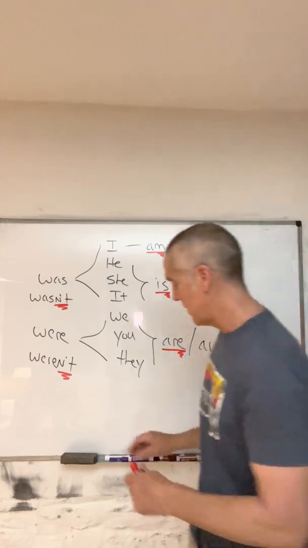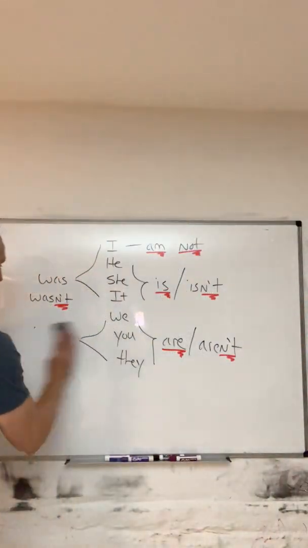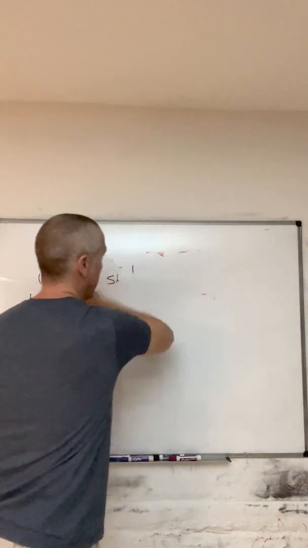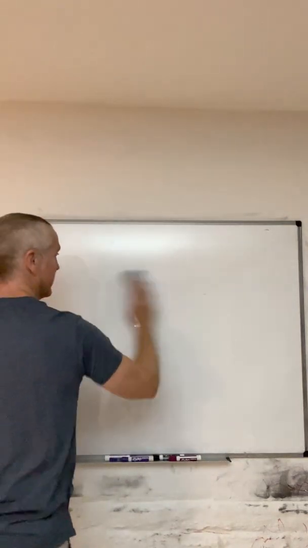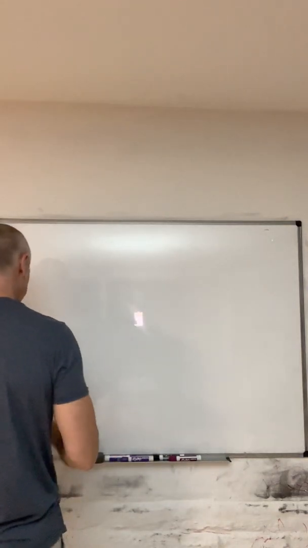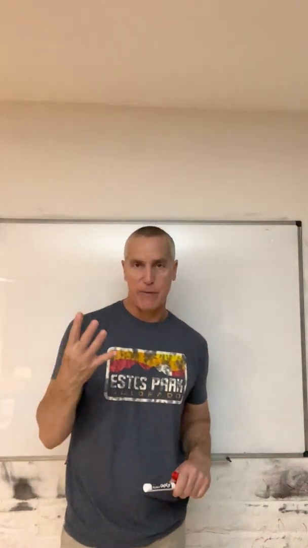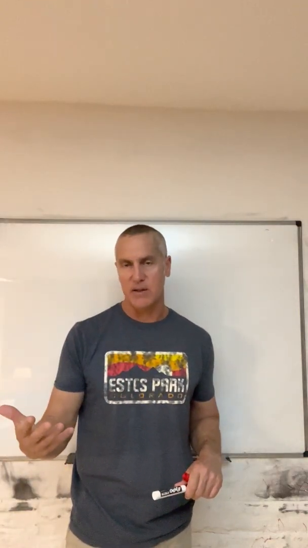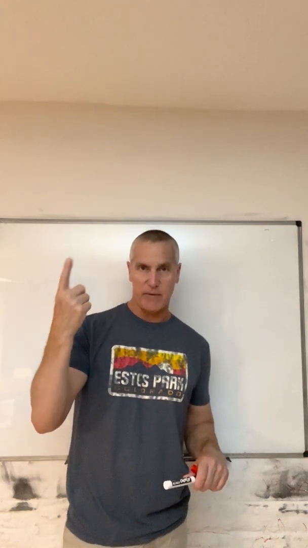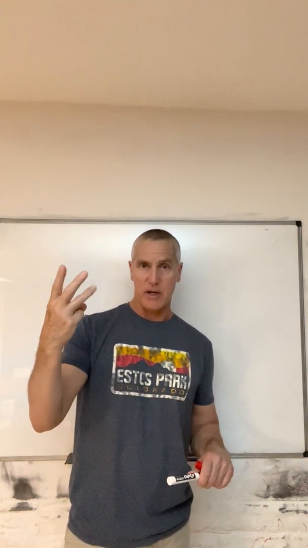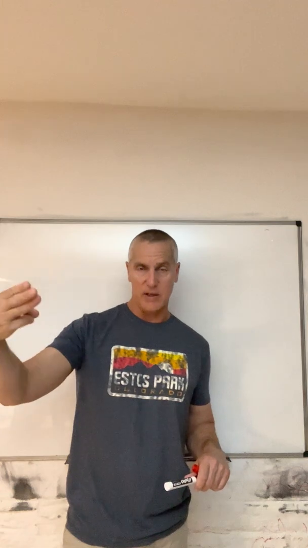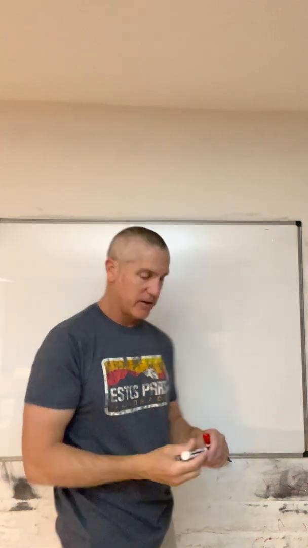Let's take a look at a couple of examples. All right. Here we go. So, like we said, 4 common sentences with the verb be: adjective, preposition, continuous tense with ing, and a noun. So let's take a look.